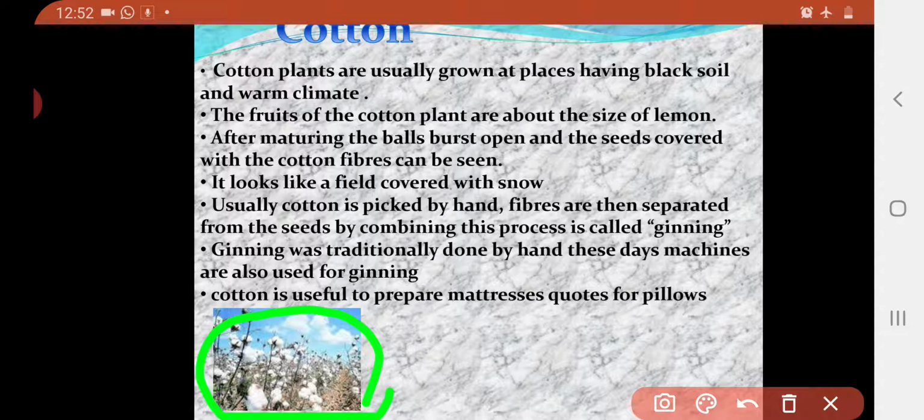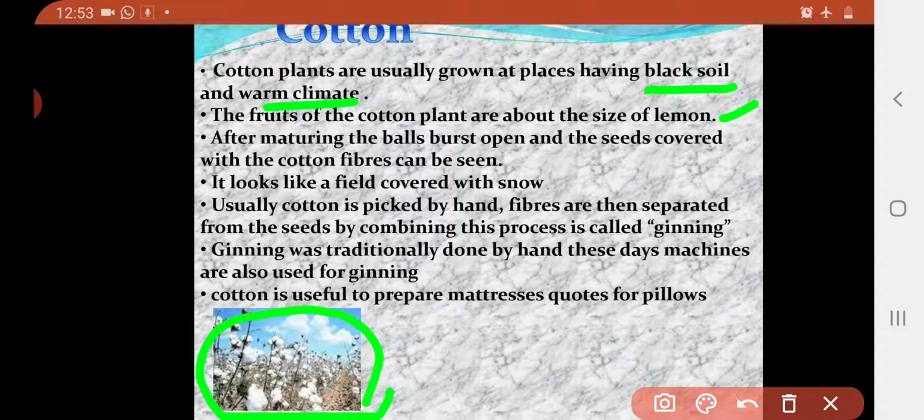Cotton grows in black soil. It needs black soil and warm climate. When the cotton plant grows, lemon-size balls are created on the plant, and when they mature, they burst, and then we get cotton flower.